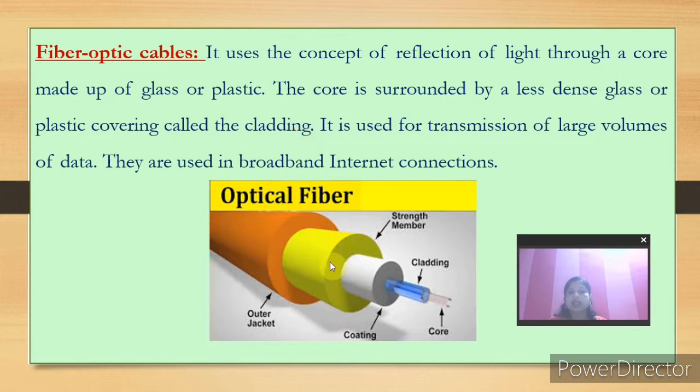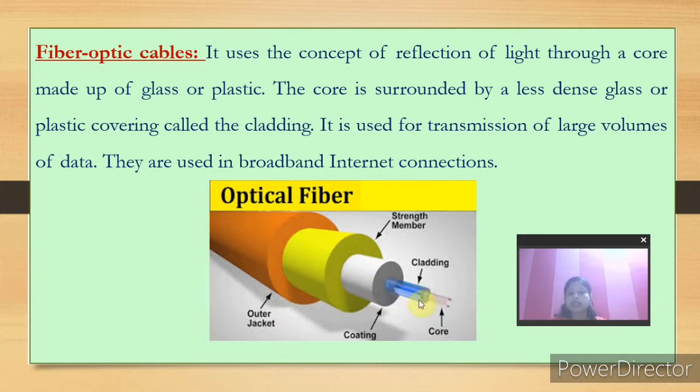Actually, three layers are there. The innermost layer is known as the core, which is made up of glass. Then the middle is known as the cladding, which may be glass or plastic. And then a protective jacket, known as the sheath, protects these two layers, because they are made up of glass, and you know glass is always fragile.